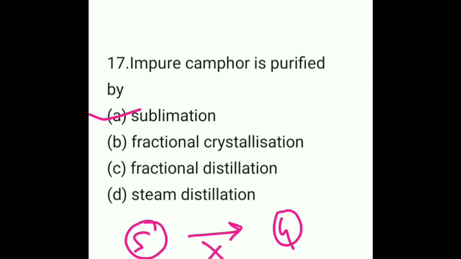If you talk about ice, when it melts it is converted into liquid state, and then after being heated it is converted into gaseous state. But in the case of camphor, this doesn't happen. It is directly converted into the gaseous state. This process is known as sublimation. Is it clear?